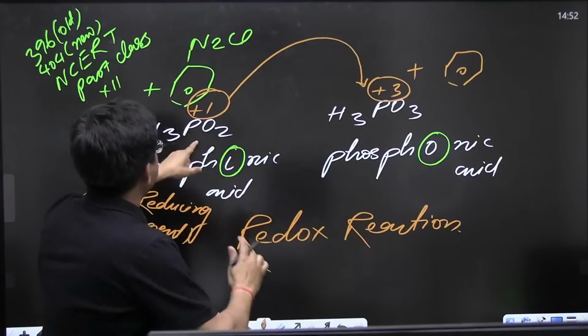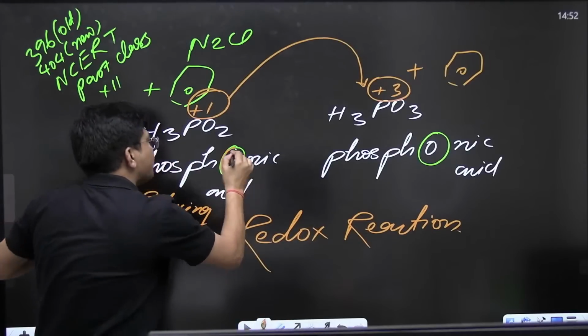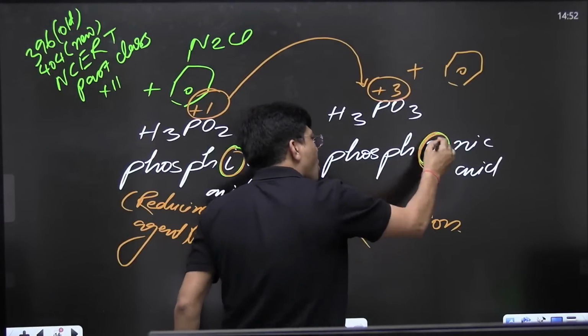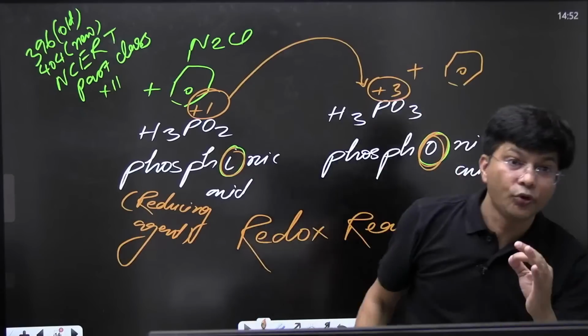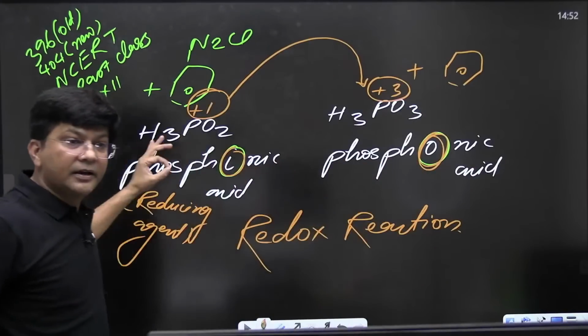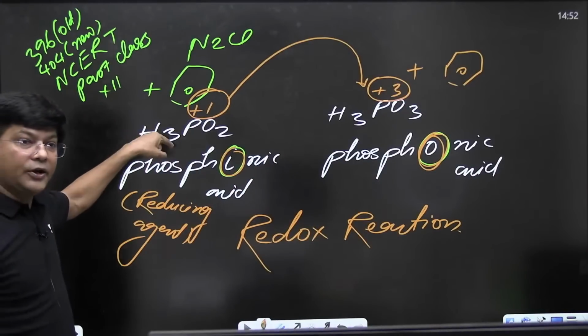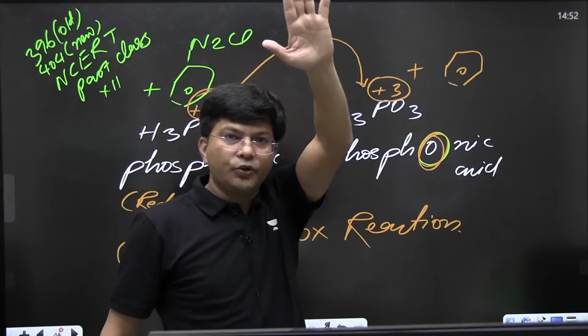One oxygen, this I got changed to O. What's the difference between phosphonic and phosphonic? I got converted to O. Is it clear to each and everyone?